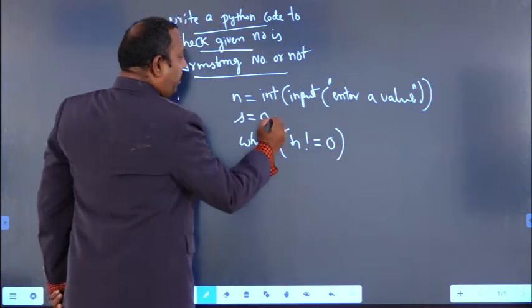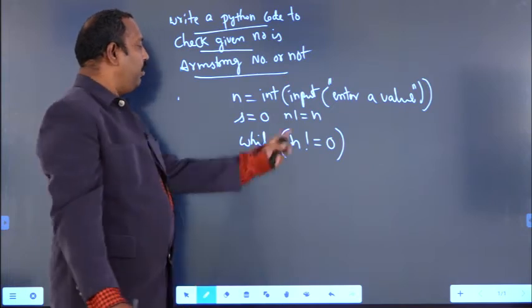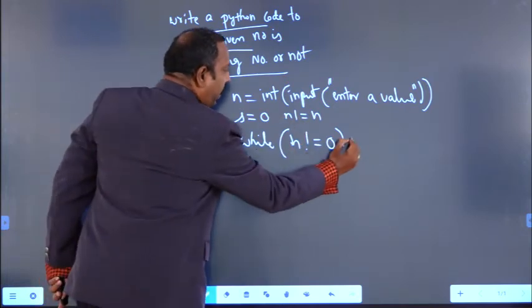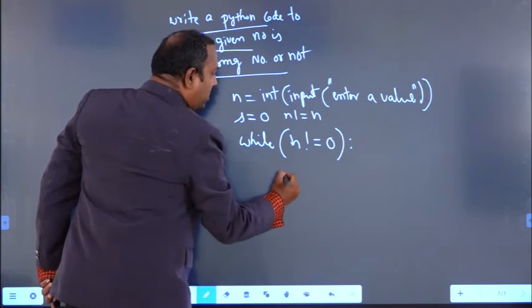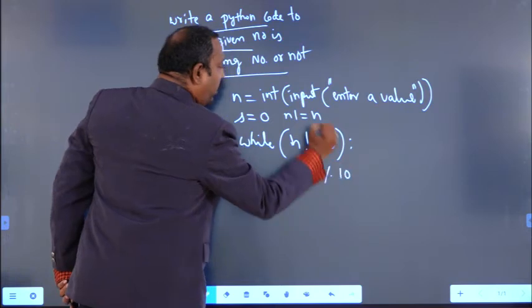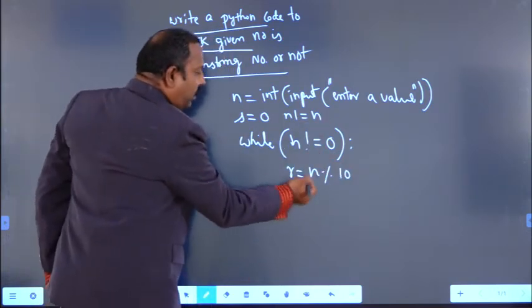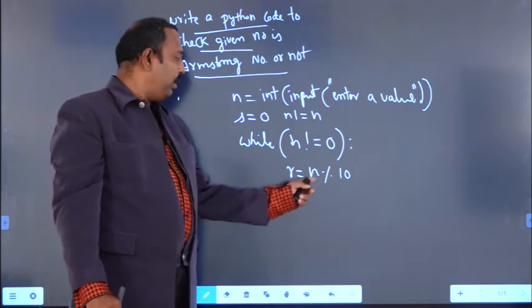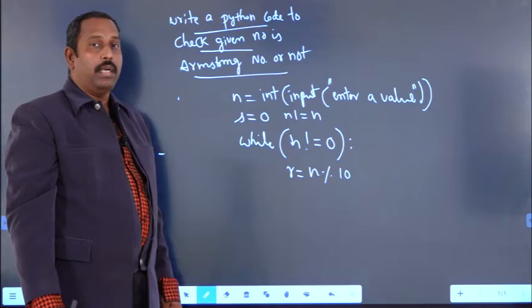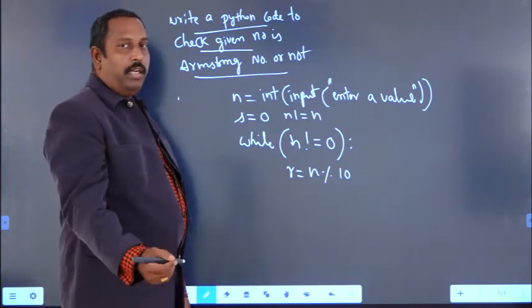You can also keep the original number in another variable. So n1 equal to n. Original number I am storing in another variable called n1. While n is not equal to 0, we have to use colon, and we have to give a space, we have to use r equal to n mod 10. After that what you have to do? The individual digit we get by using the mod symbol. How do you get the individual digit? Individual digit you can get by using the percentage symbol. Percentage gives the remainder value. So remainder means you will get the individual digit.